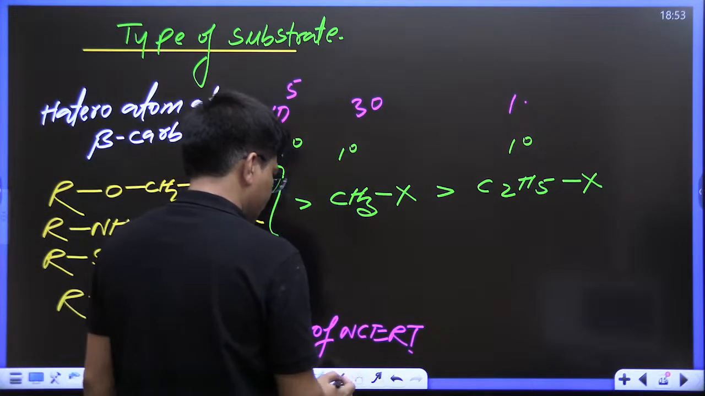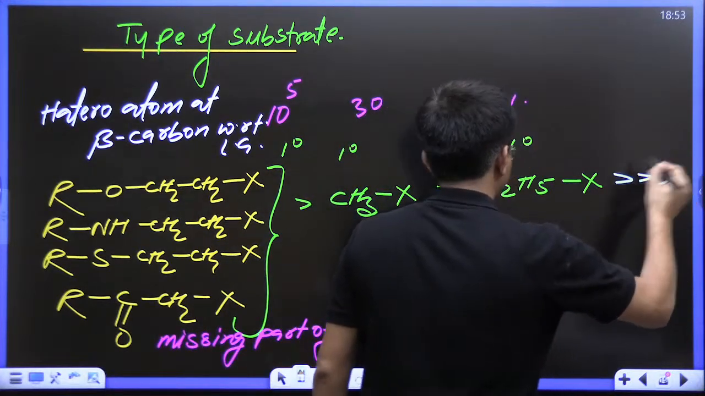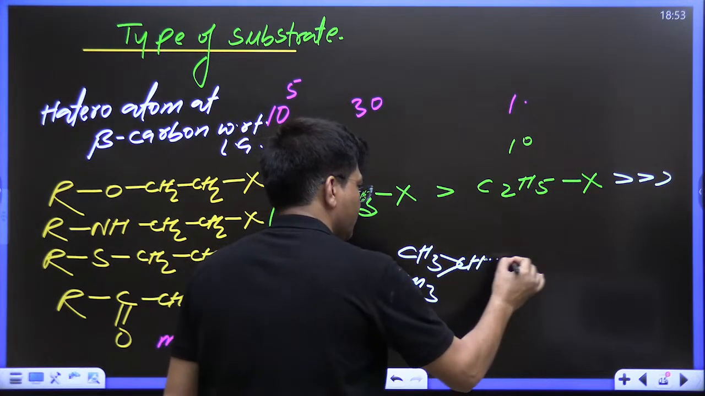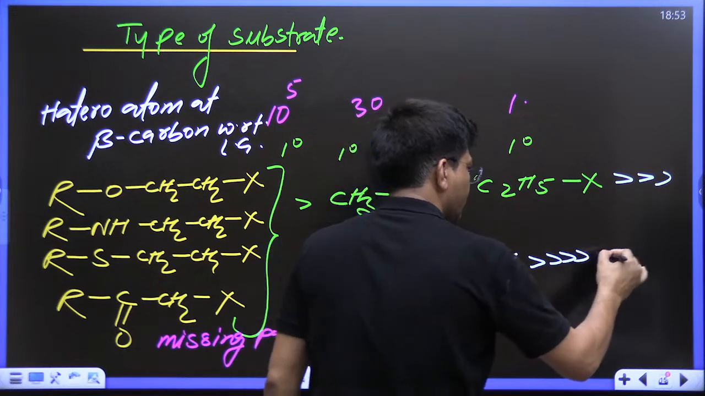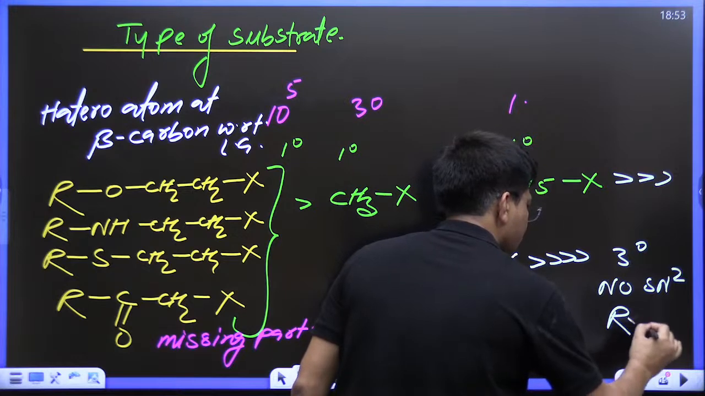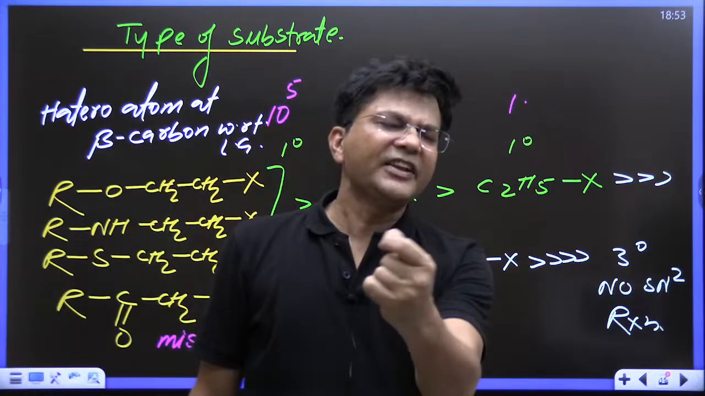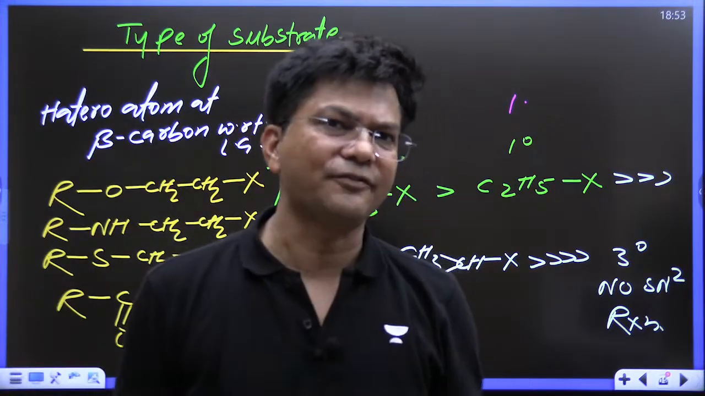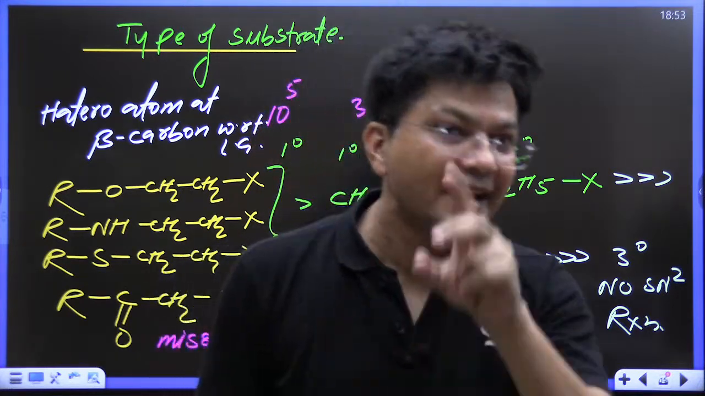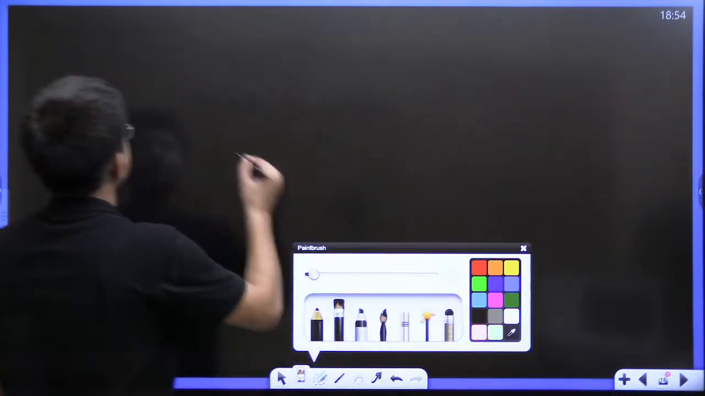Now, after this, 2 degree is a very small amount, and 3 degree doesn't show SN2. 3 degree shows no SN2 reaction, negligible SN2 reaction. So this is the complete chart, kids. Now, if I talk about substrates, I have told you the R part, but the substrate is made up of 2 parts. One is R and one is X. Our substrate is made up of 2 parts.